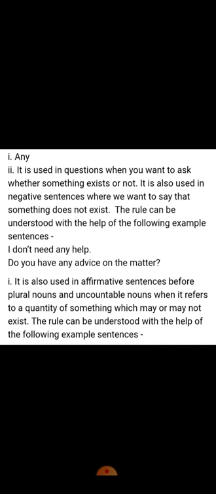Next type is any. It is used when you want to ask whether something exists or not, and it is also used in negative sentences. Like, do you have any advice on the matter? Something you are asking, so we have used any. And, I don't need any help. It's a negative sentence. So with negative sentences and where you want to ask something, we use any. It is also used in affirmative sentences before plural nouns and uncountable nouns, when it refers to a quantity of something which may or may not exist.